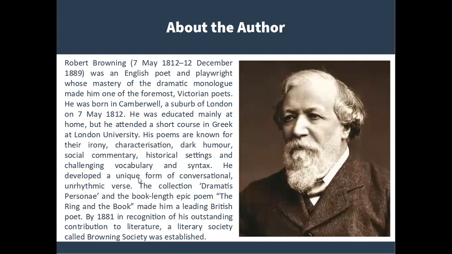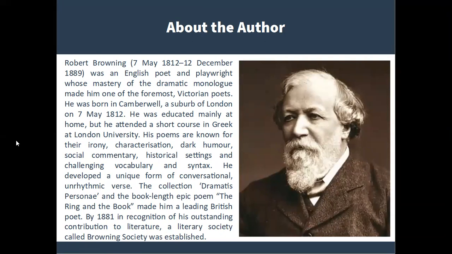He developed a unique form of conversational and rhythmic verse. The collection Dramatis Personae and the book-length epic poem The Ring and the Book made him a leading British poet. By 1881, in recognition of his outstanding contribution to literature, a literary society called the Browning Society was established.